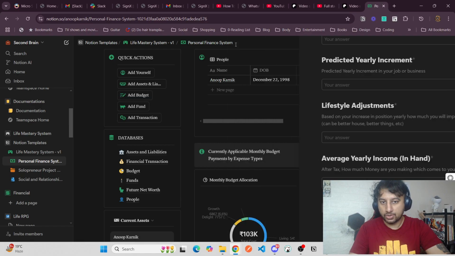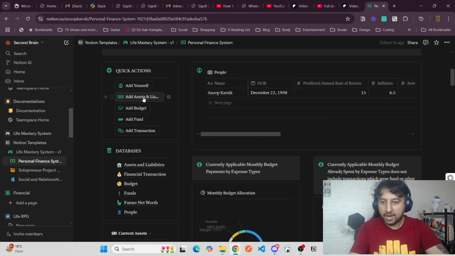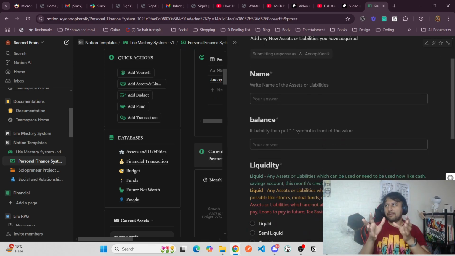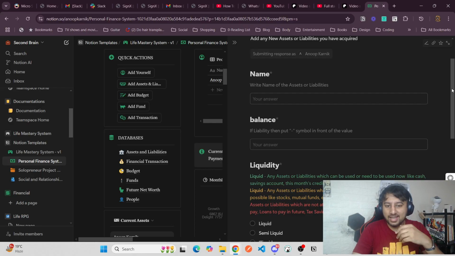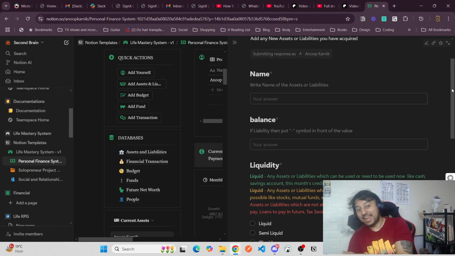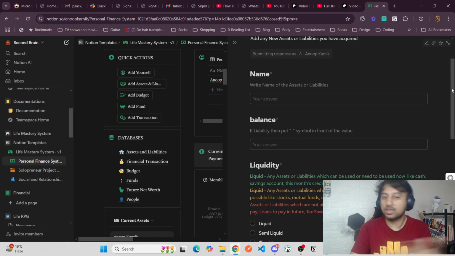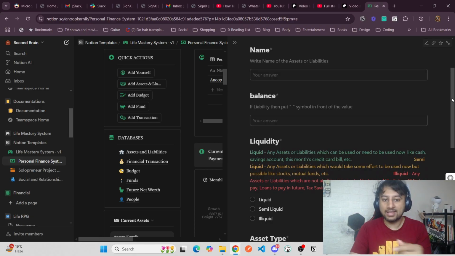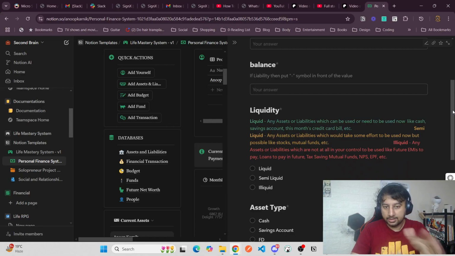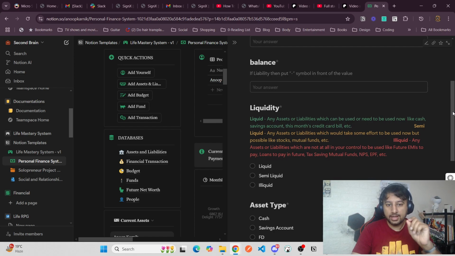Okay, so that was that. After that, there is adding assets and liabilities. Just name the assets and liabilities. They can be in the form of savings, any kind of investment, even the negative ones like credit card bills, loans, all those kind of things. What's the balance? If it's a liability like a credit card bill of 10k, put it as negative, so minus 10k. And savings can be liquid, semi-liquid, or illiquid, that is the liquidity type.